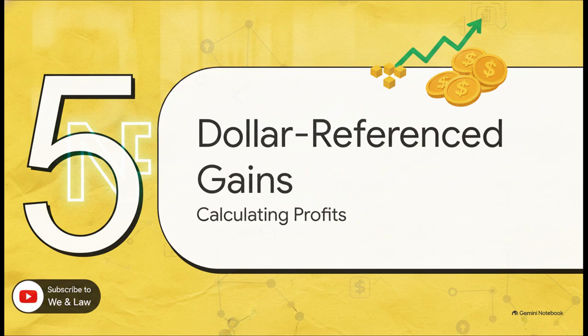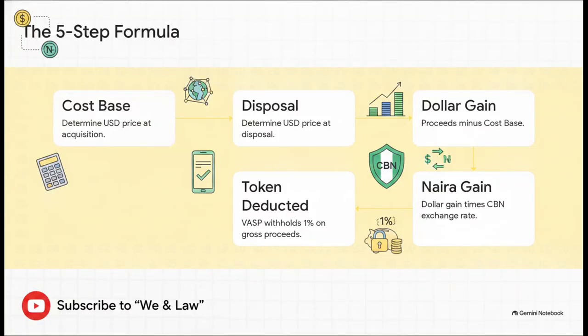Section 5. Calculating dollar-referenced gains. To figure out your taxable gain for Category 1 assets, the NRS requires a very specific 5-step formula. Step 1. Determine your dollar cost base. That's the USD price at the exact time you acquired the asset. Step 2. Figure out your dollar disposal proceeds, which is the USD price when you sell it. Step 3 is just simple subtraction. Proceeds minus cost base gives you your actual dollar gain or loss. Step 4 is where we convert back to local currency. You take that dollar gain and multiply it by the official Central Bank of Nigeria NAFEM exchange rate on your exact disposal date to get your Naira taxable gain.